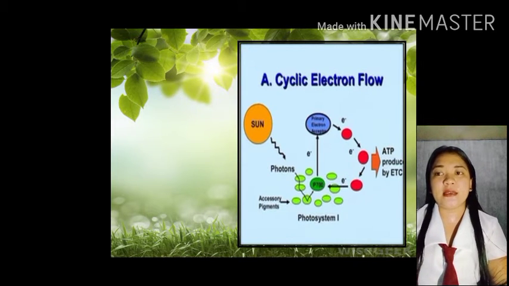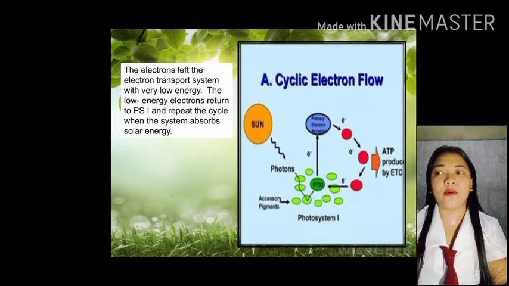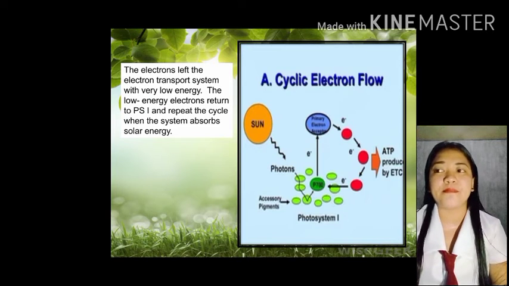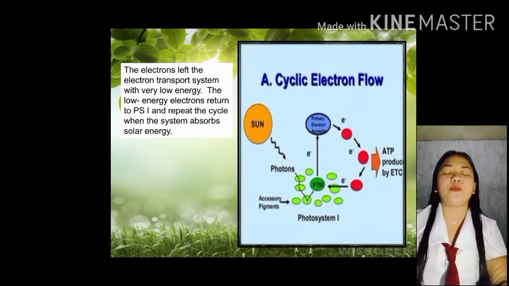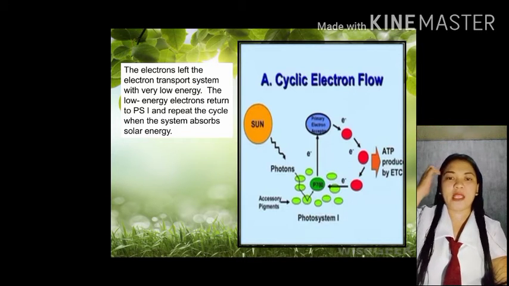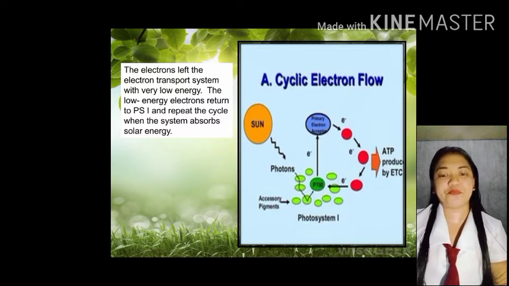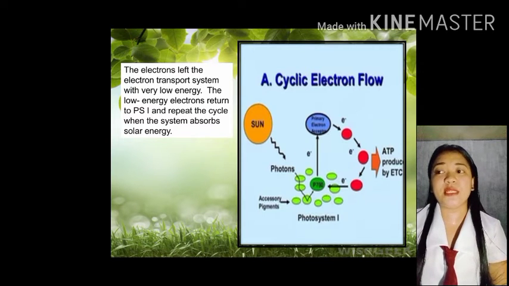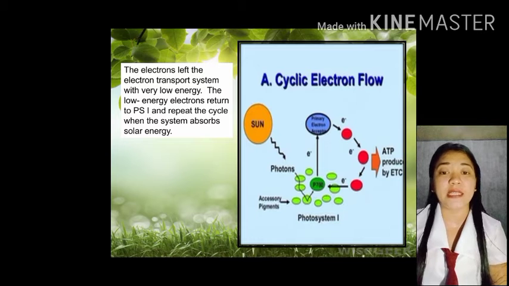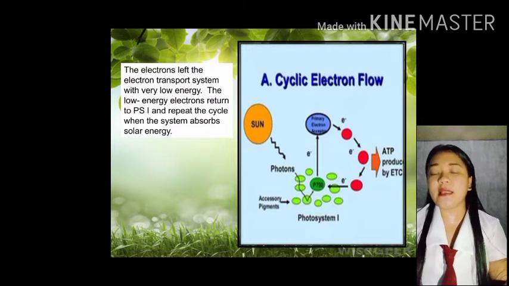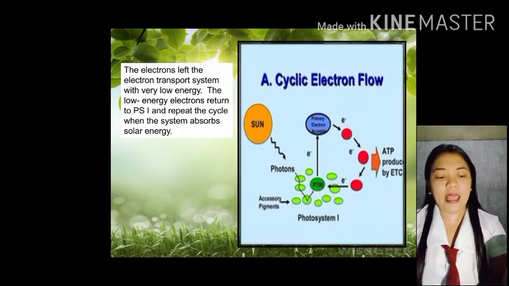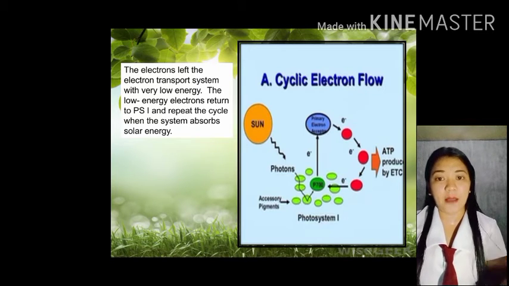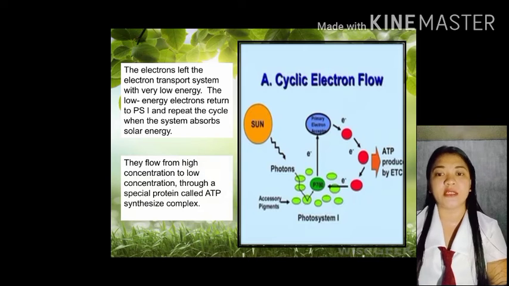Next po is cyclic electron flow. The electrons leave the electron transport system with very low energy. The low energy electrons return to photosystem 1 and repeat the cycle when the system absorbs solar energy. Si electrons nga po, siya ay naiiwan doon sa system kapag yung energy niya is very low. Then, siya ay bumabalik sa photosystem 1. And nauulit lang siya kapag nakapag-absorb na ulit siya ng bagong solar energy.